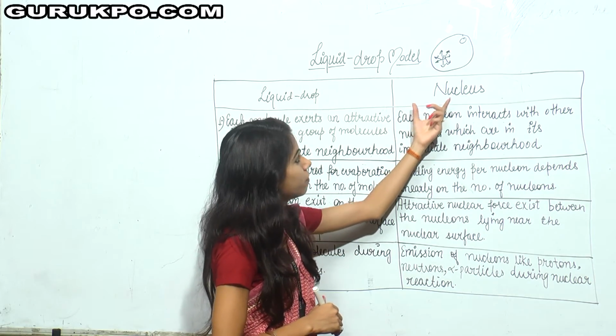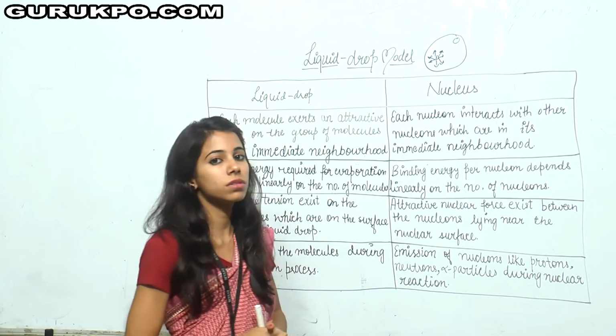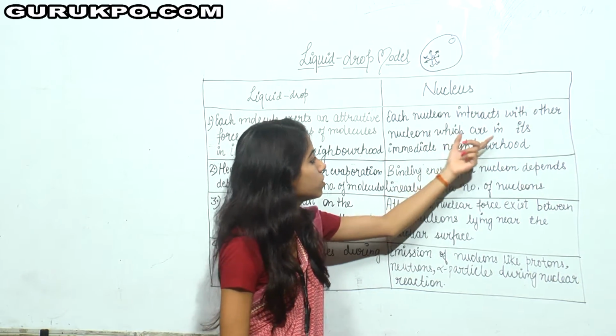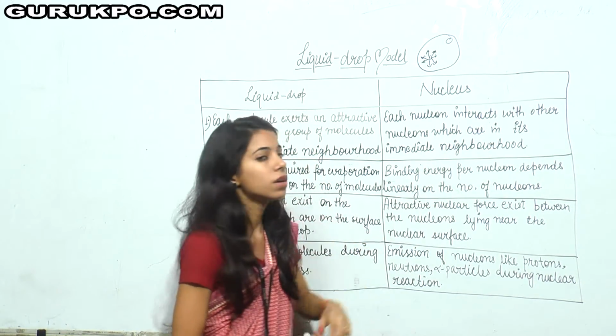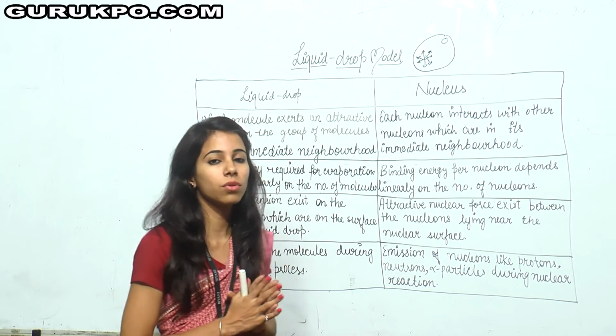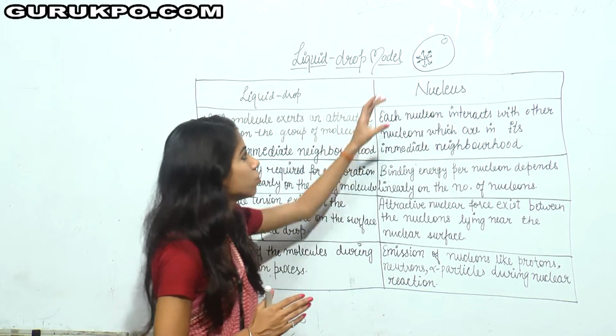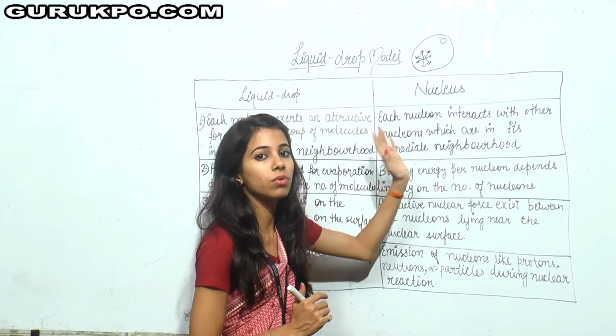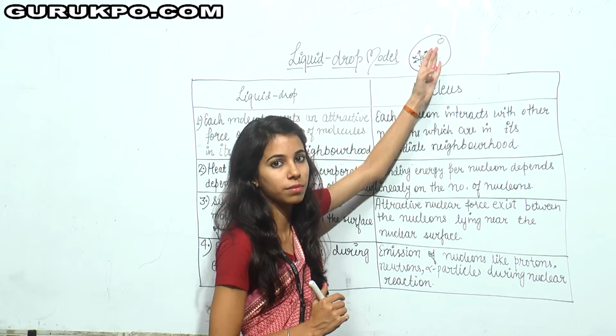Now second, if we consider the case of a nucleus, each nucleon interacts with other nucleons which are in its immediate neighborhood. In the case of a nucleus also, the nucleons can interact only with those nucleons which are in their immediate neighborhood. They cannot interact with the nucleons which are far away from them.